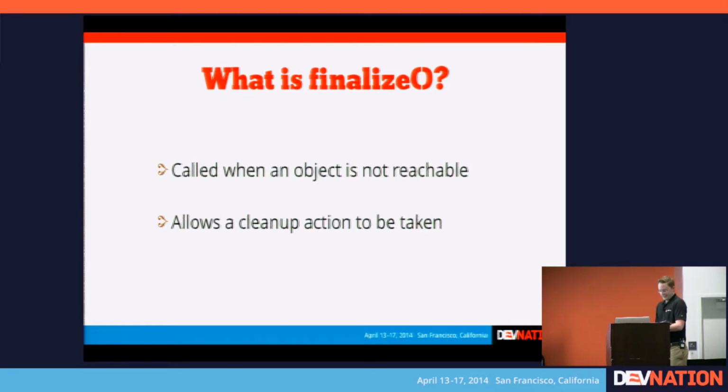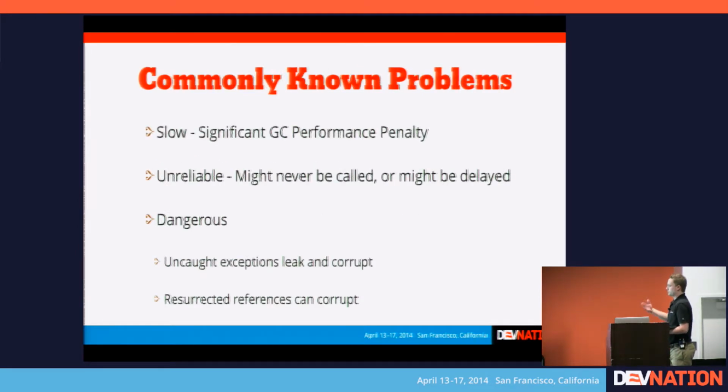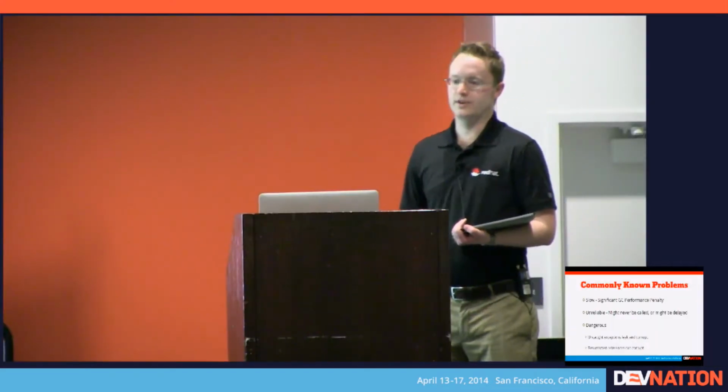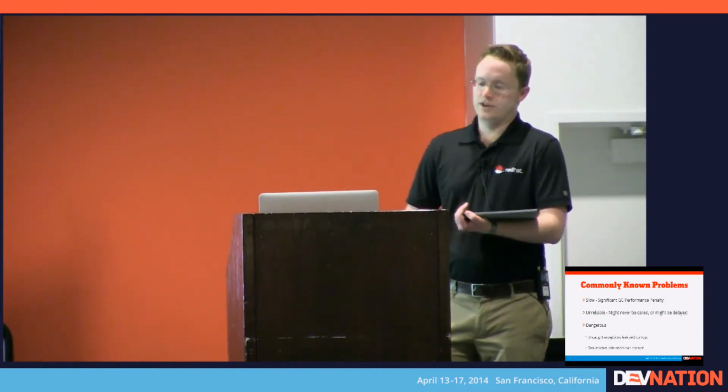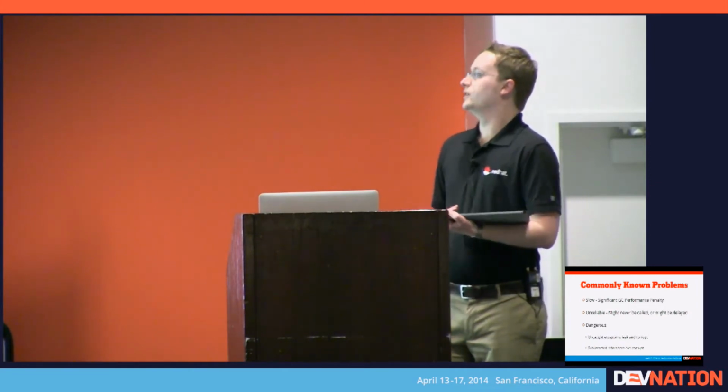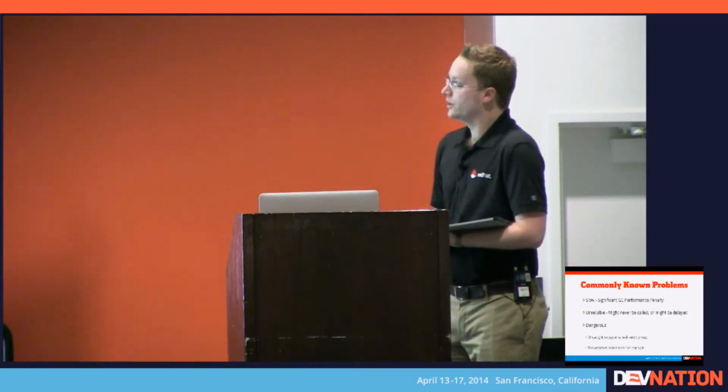And so finalize isn't quite like that, and that's where we get into the commonly known problems of finalize, that if you look at various articles or published materials, Effective Java, and so on, they'll recap these general issues with finalize, and I'll repeat them here. One of the first ones is that finalize itself is slow, and it's slow because before the garbage collector can actually clear the object, it has to invoke a method, and for it to invoke a method, it needs to use a thread pool, and instead of just completely getting rid of the memory and moving on, it needs to wait for that action to occur.